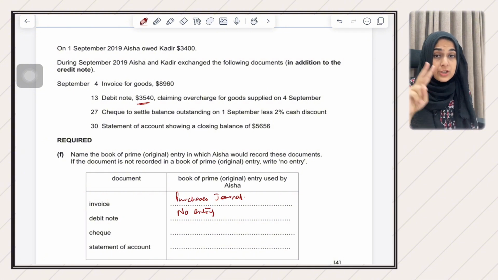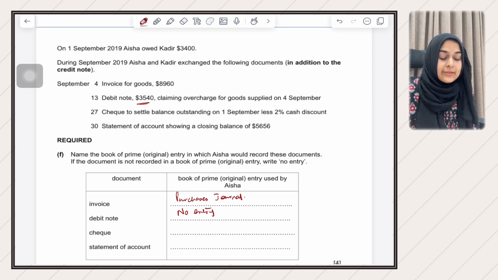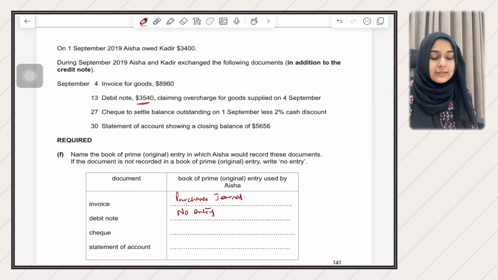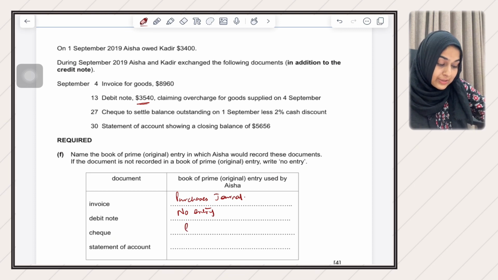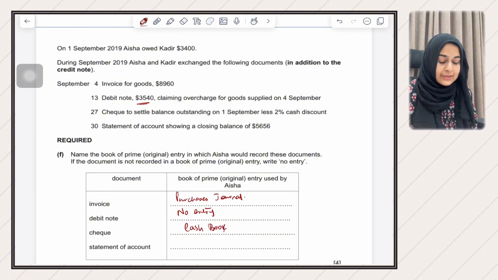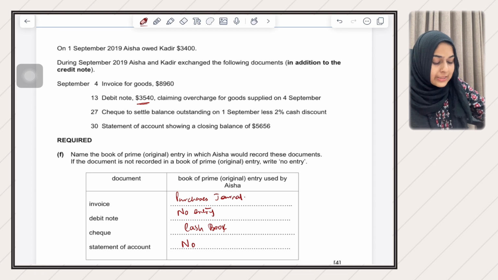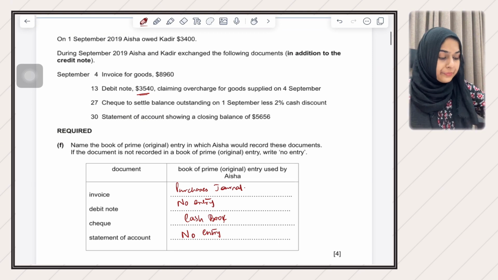There are two business documents which are not recorded in any book of prime entry. One is a debit note, the other is a statement of account. Then they are saying check to settle balance outstanding on 1st September, less 2% cash discount. Obviously, checks are used for payments. So when Aisha is giving a check to Kader, Aisha is the payer, and this will be recorded in the cash book, because Aisha will record this payment in the cash book, and the cash book is one of the books of prime entry. Then they are saying statement of account, you'll write no entry because a statement of account is not recorded in any book of prime entry.